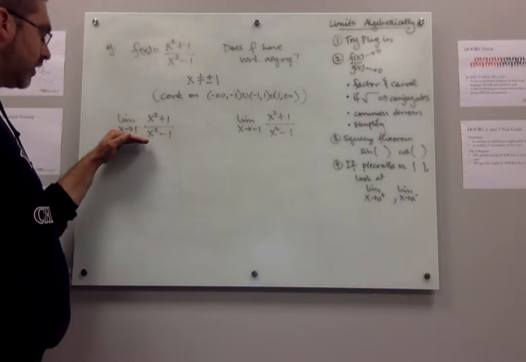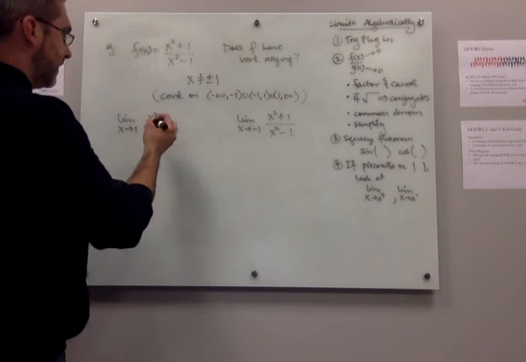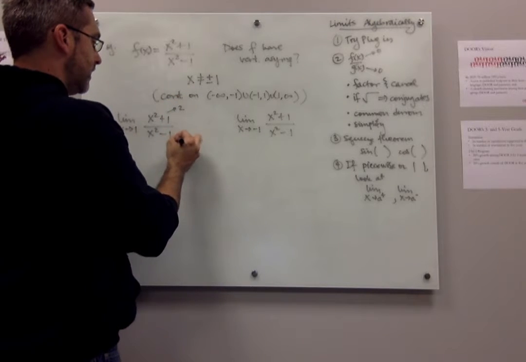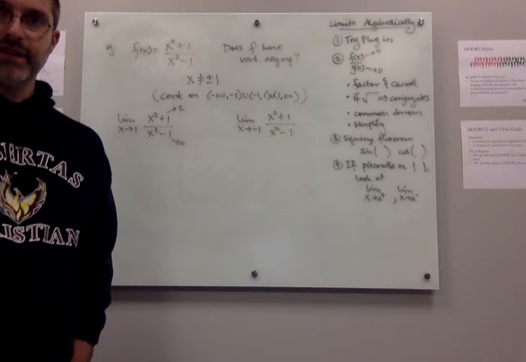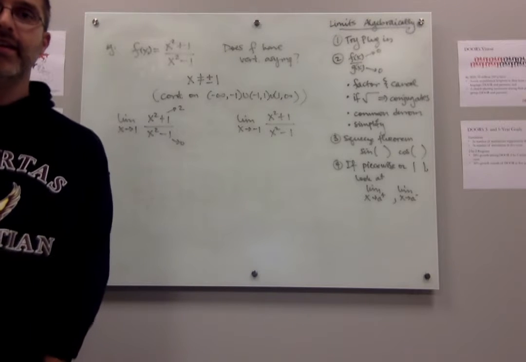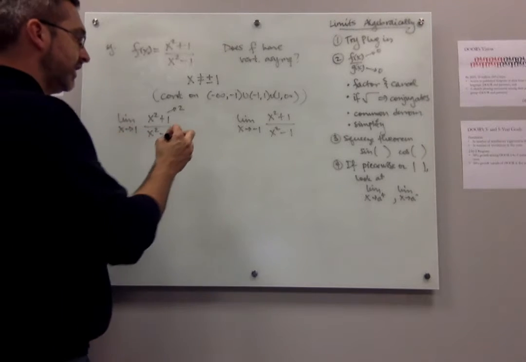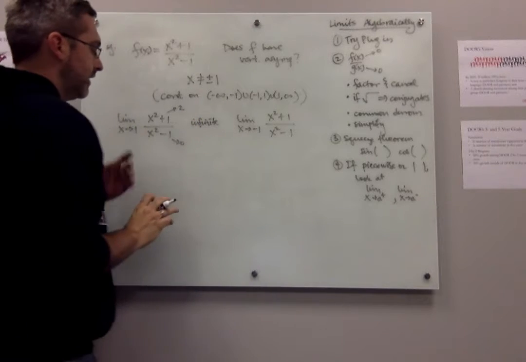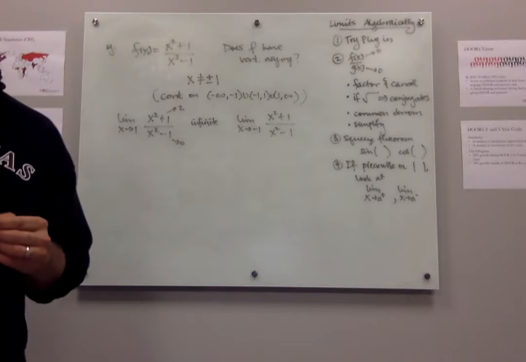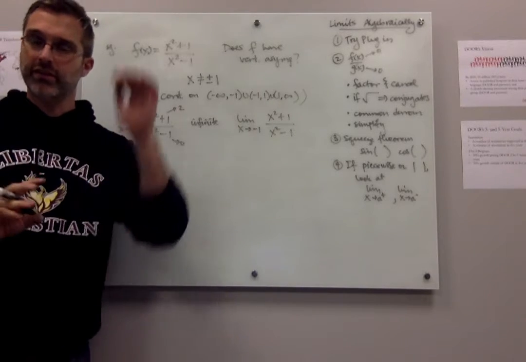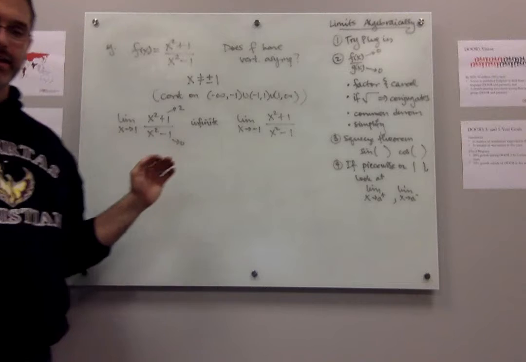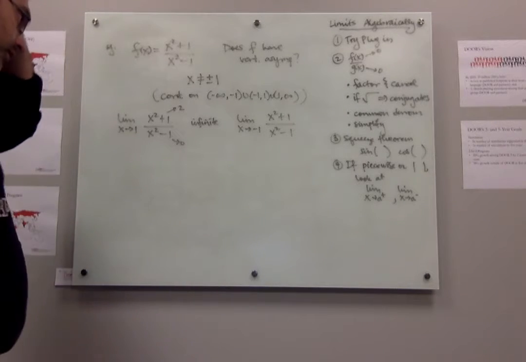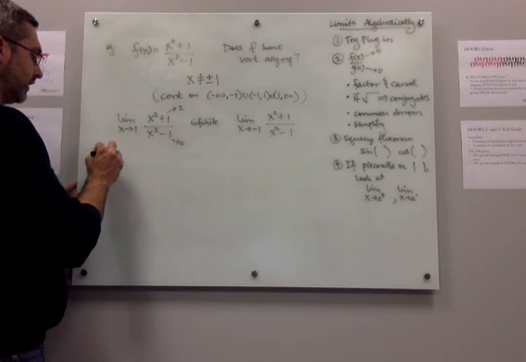So if I start with 1, what's happening at 1? The first thing I do is try to plug in. The top's going to 2, and the bottom's going to 0. And what does that immediately tell you? That this is going to be an infinite limit. Which technically does mean that you're going to have a vertical asymptote at 1. We need to gather a little more information, but technically we know now that we're going to get a vertical asymptote here. And the way that we figure out what's going on is we look at the two separate limits.